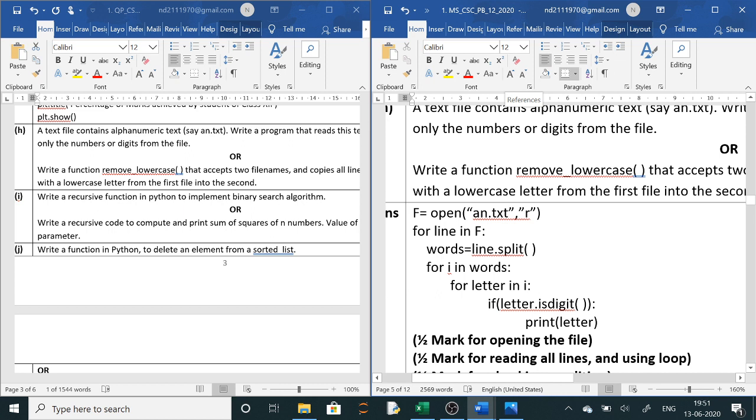For line in f.read, then you have to split it. Here they have taken the complete file, and from the complete file they are just reading the lines and then splitting and making words. Instead of this, you could have directly written words equals f.read().split(), so the words would have come directly, and then you could have directly written this answer. That would have been much easier, using only one for loop instead of two.